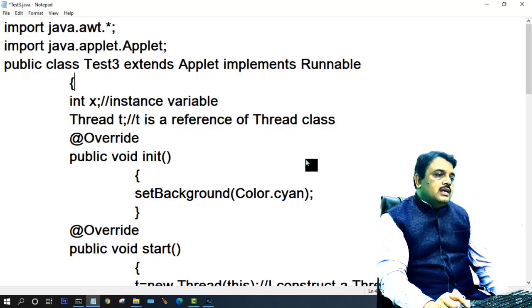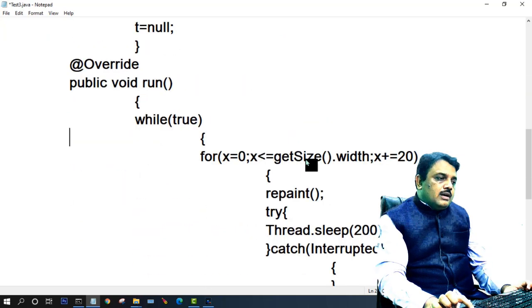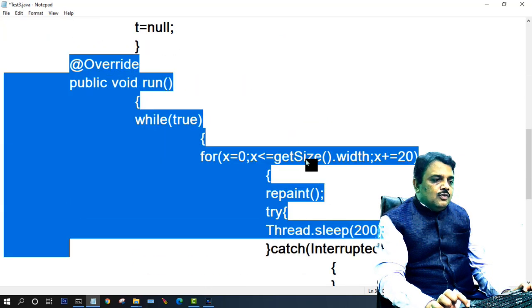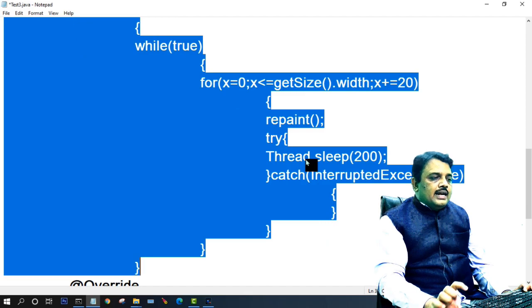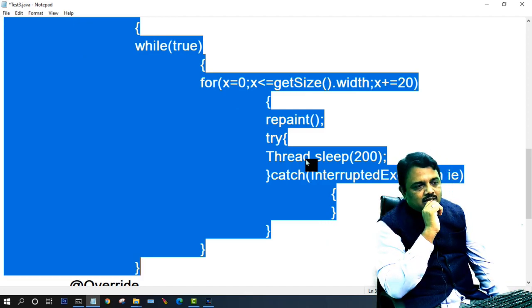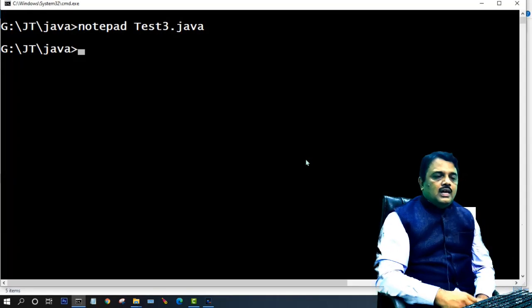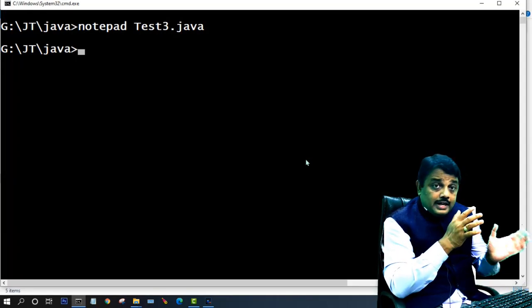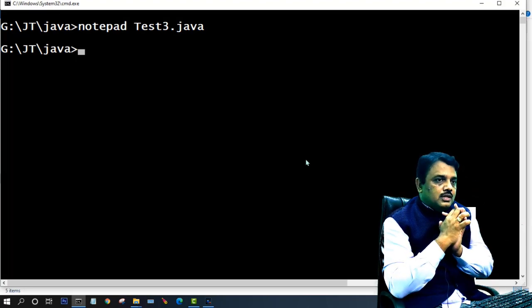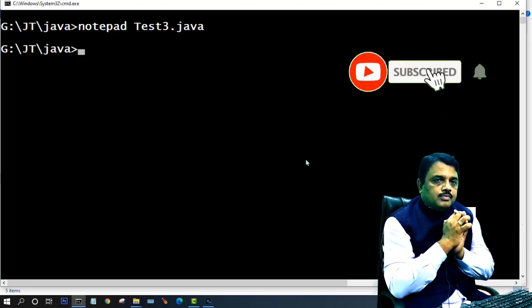And you see, when your class inherits from the Runnable interface, how many methods do you override? You just override only one method. What is the method? run. Simple. This is the concept of which one is best out of the two. The Runnable interface is best out of the two.